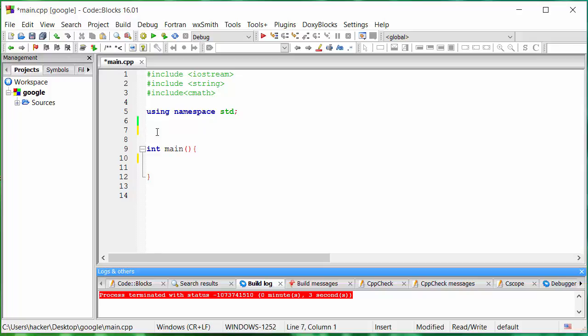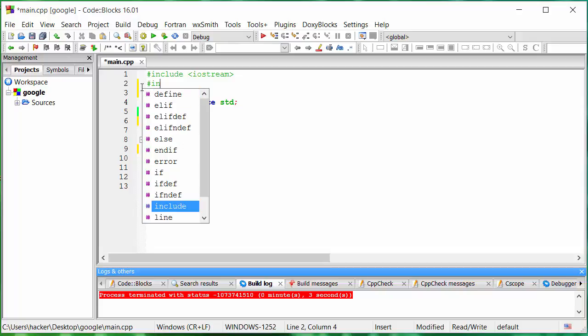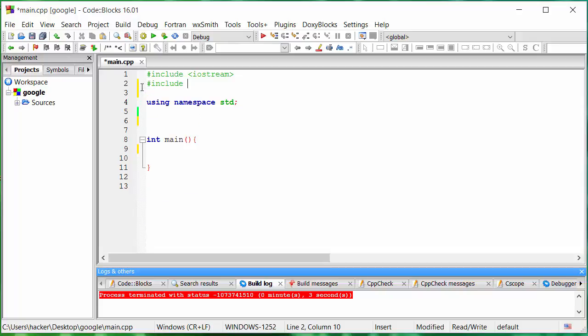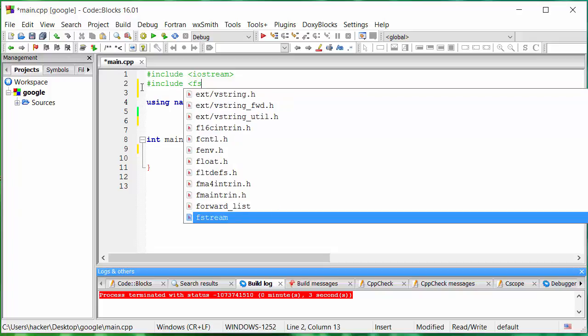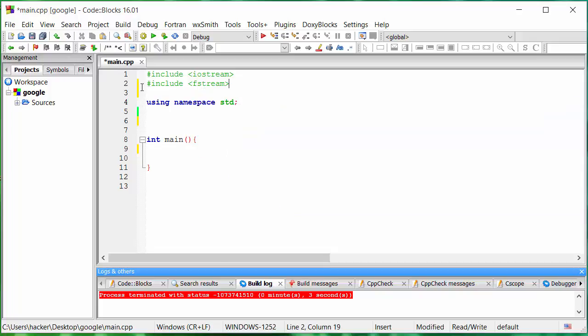In that case, you can save all your data in a file on your hard drive, and whenever you come back, it will work with that file and you can get all your data back. To work with files, you have to include a header file, and that is fstream.